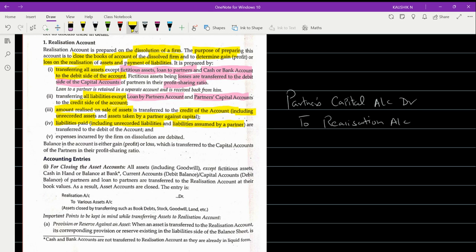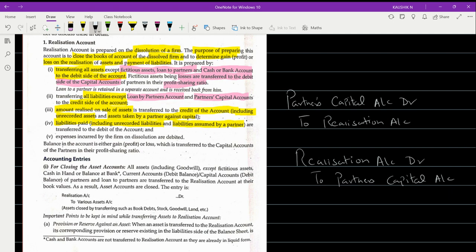If a partner takes over the liability, exactly, it will be realization account debited to partner's capital account.